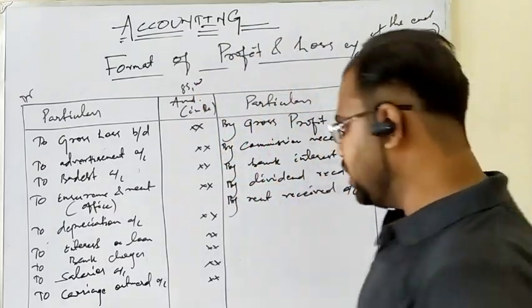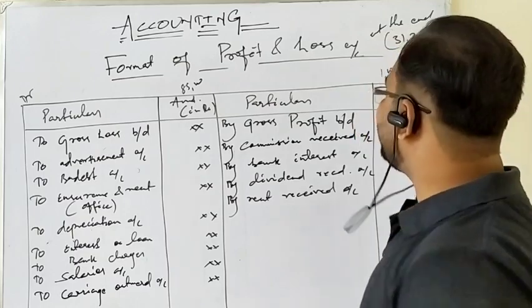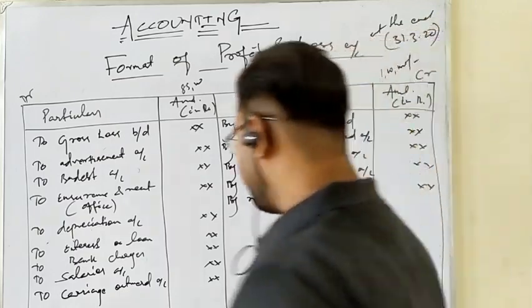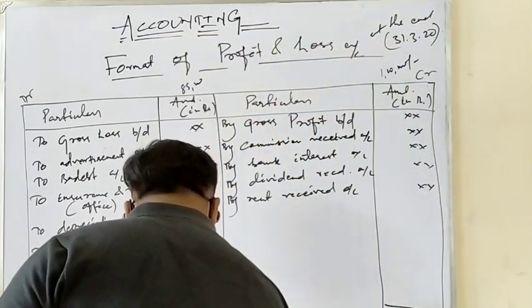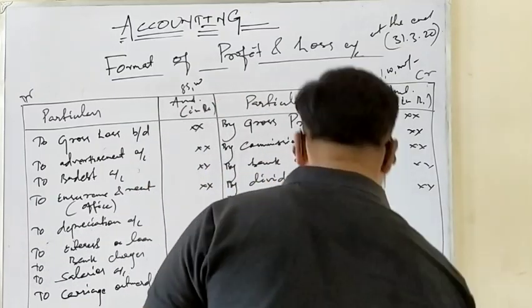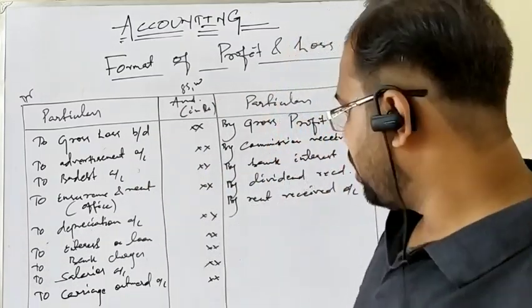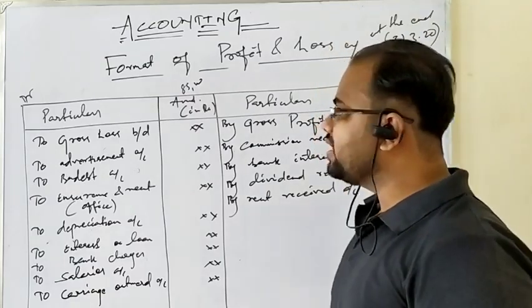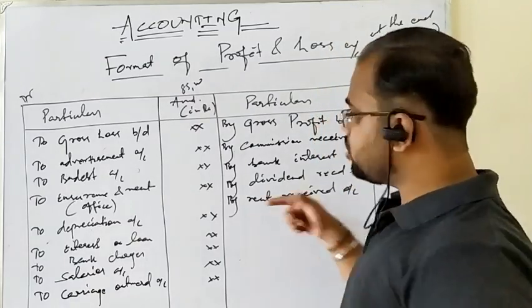1 lakh, definitely. As the matching concept says, the highest total will be put on both sides, likewise we did in the trading account. So 1 lakh is the highest total that I put in the total column on both sides of the profit and loss account. Now tell me where the deficit amount lies in the profit and loss account, either on the credit side or the debit side.